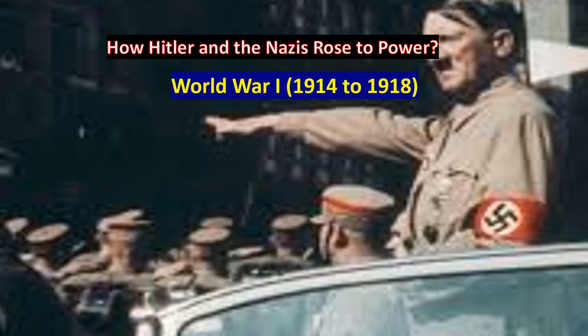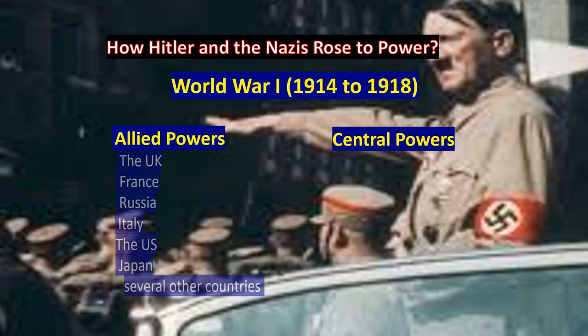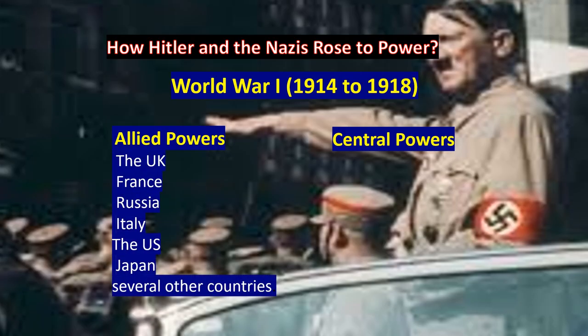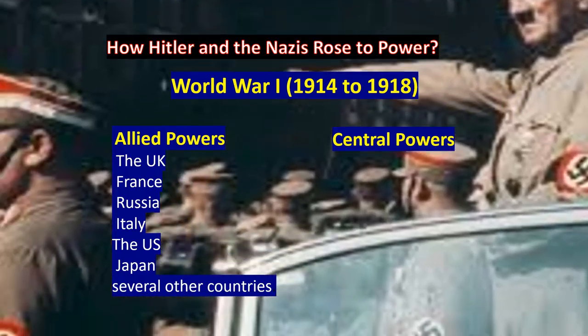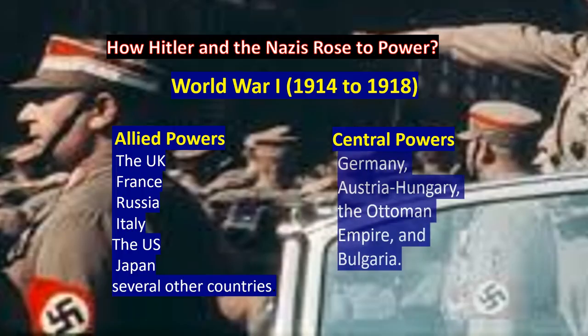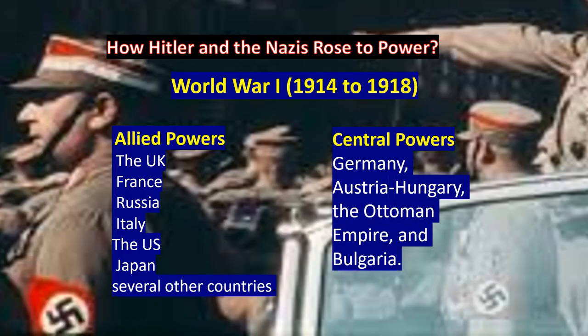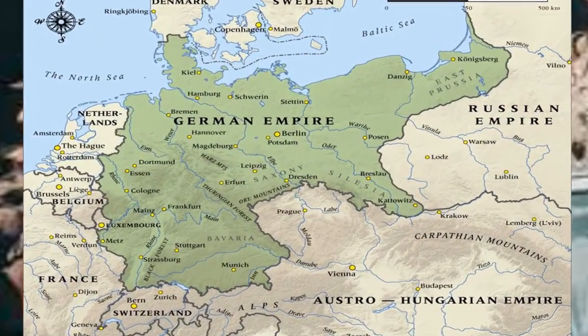World War I was fought between two major groups of countries. The Allied powers included the United Kingdom, France, Russia, Italy, the United States, Japan, and several other countries. The Central Powers included Germany, Austria-Hungary, the Ottoman Empire, and Bulgaria. Although Germany was a strong and powerful empire, it was defeated in 1918.